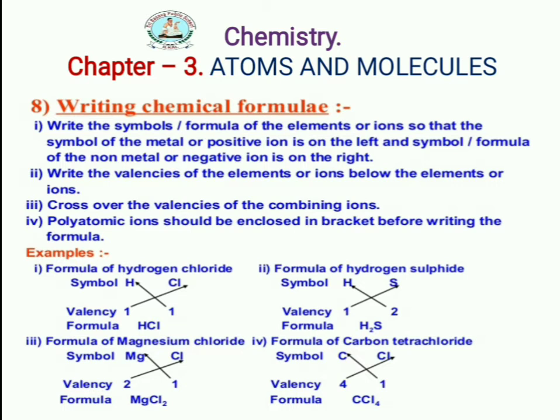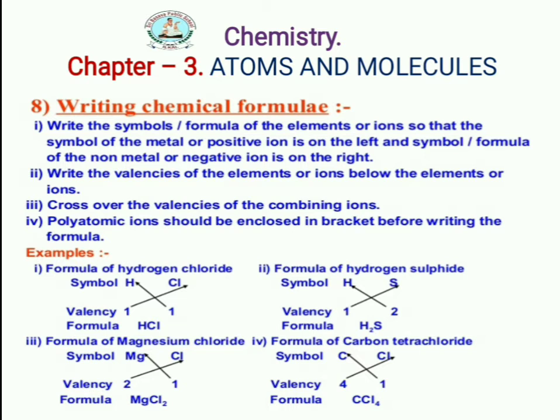So let's see the examples of writing chemical formulae. Just as I told you, here is hydrogen chloride, next is hydrogen sulfide, magnesium chloride. Now you see carbon tetrachloride is there. Carbon valency is 4, we write it down.